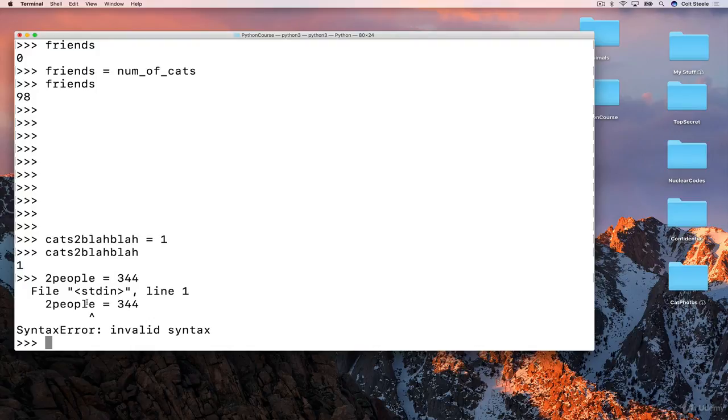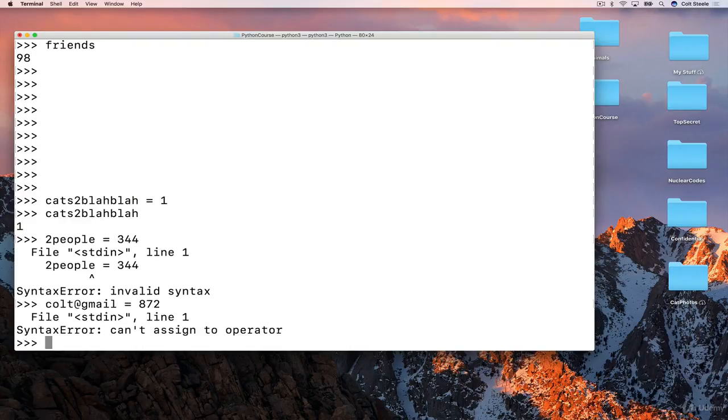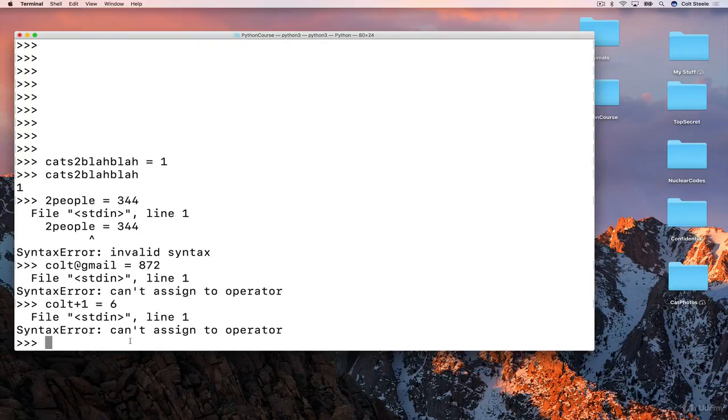Okay, so you'll get the same error if you try to do something like colt@gmail equals something. Let's do numbers. That's not my email address, by the way. I wish it was, but it's not. As you see here, we get an error. It's actually different. It can't assign to operator, and that's because Python thinks that these symbols are operators. We'll talk about that later. Sort of like the plus sign and the minus sign are operators. So we couldn't do colt+1 equals 6. Same problem. It thinks we're trying to assign to the plus sign, and the plus sign already means something in Python, so it's a problem.